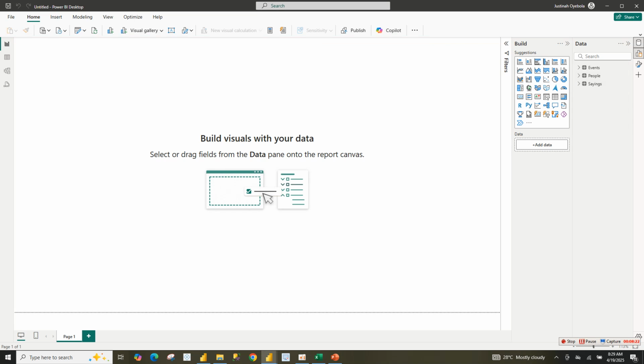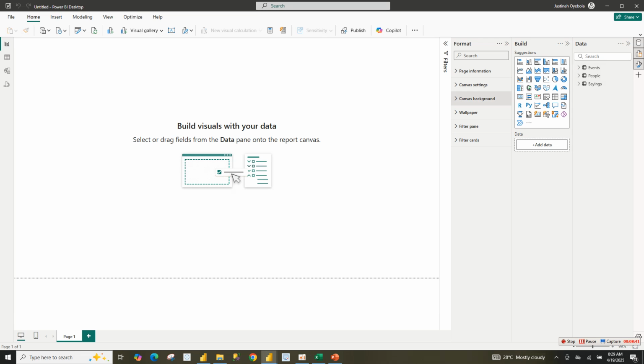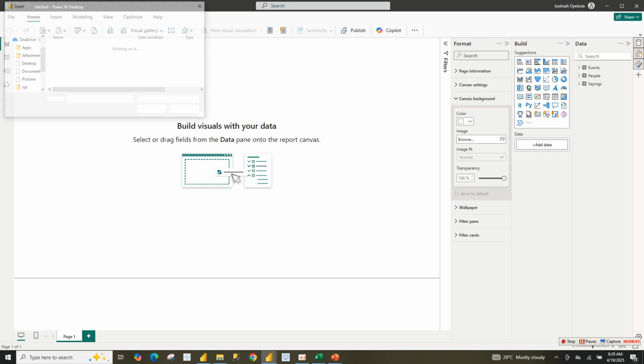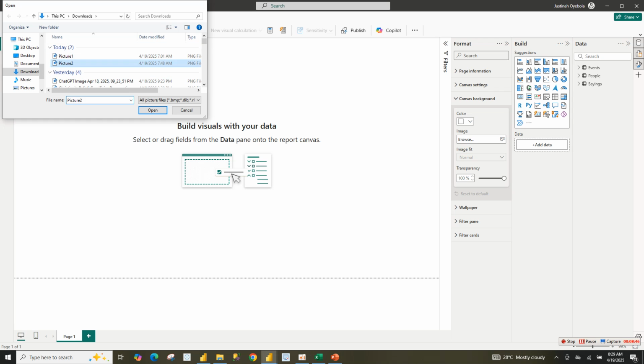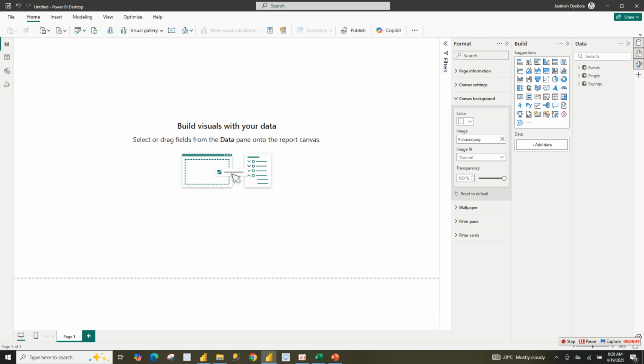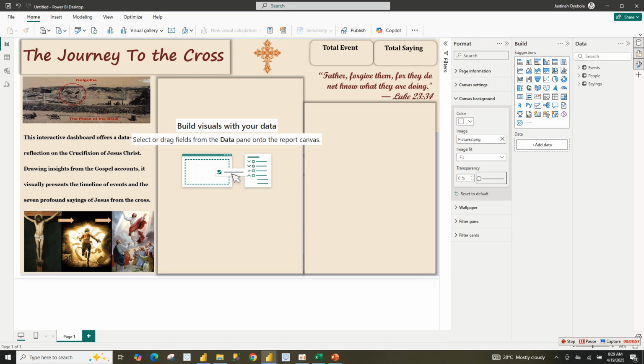Now we've loaded our data. The next thing is to bring in our dashboard background. I will bring our dashboard background into Power BI. I'm going to come here, go to format, then canvas background, and browse. So here is my dashboard background. Then I'm going to change the image to fit, then reduce the transparency to 0. So now we have our dashboard background there.